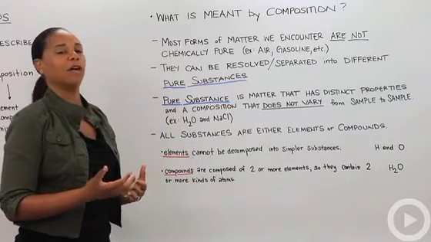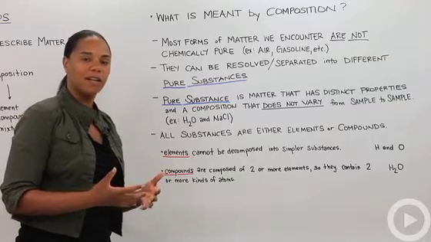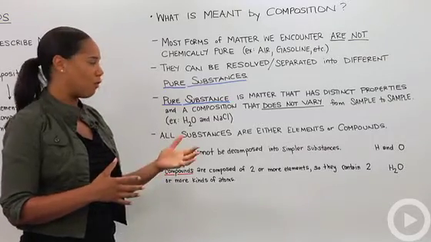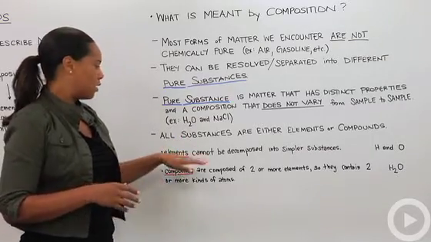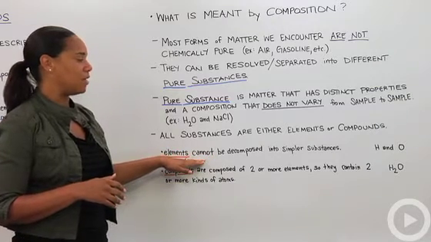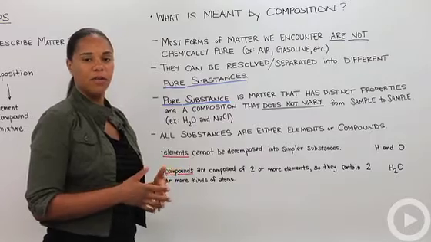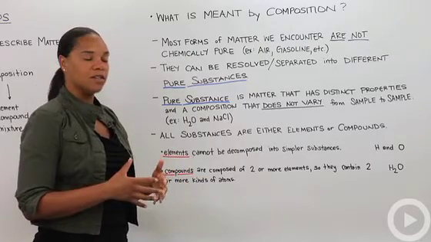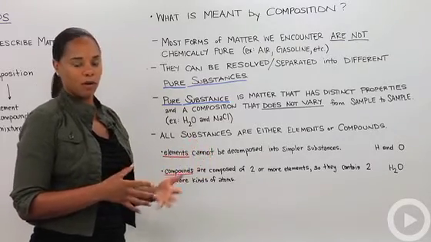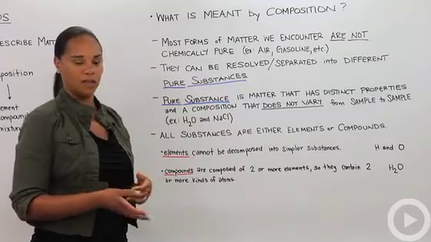Element sounds like a familiar word because we have the periodic table of the elements. Those are all represented on the periodic table. Elements cannot be decomposed into simpler substances. The way that we encounter them is that's what they are. For instance, water is composed of the elements hydrogen and oxygen.